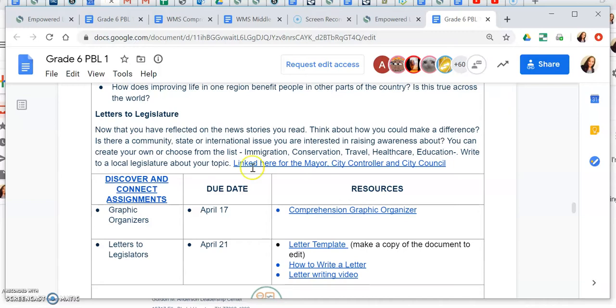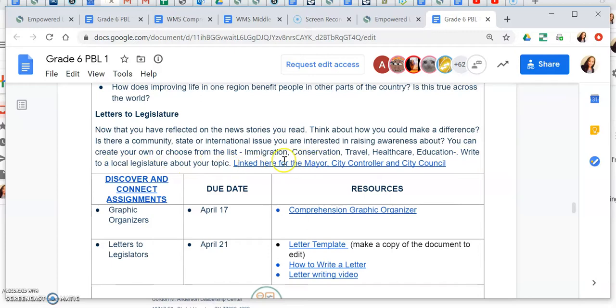You can create your own idea or you can choose from this list here: immigration, conservation. So that has to do with like conserving different resources, not using too much water, too much electricity, things like that. Pollution, those types of things. Travel, healthcare, education. Those are some that you can choose from, or again, you can create your own. You're going to write to a local legislator about your topic.